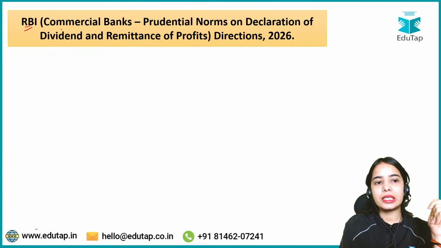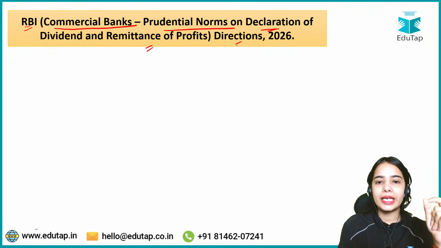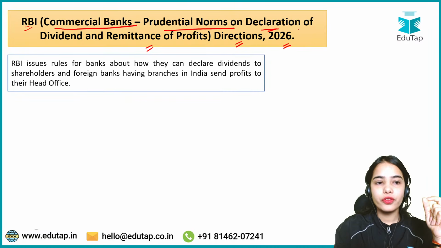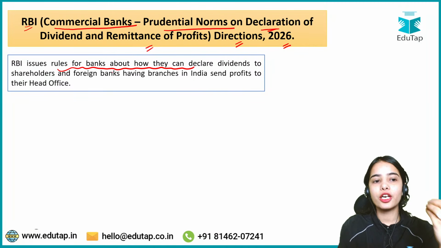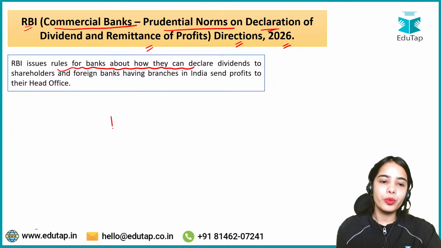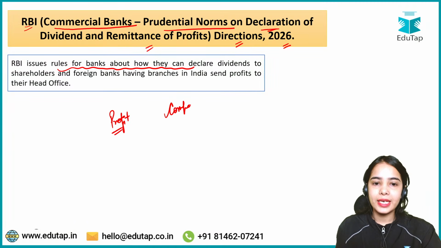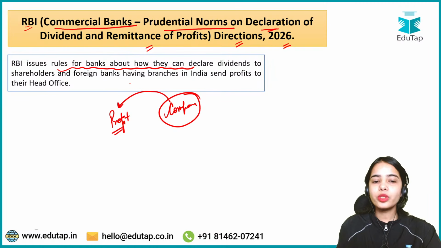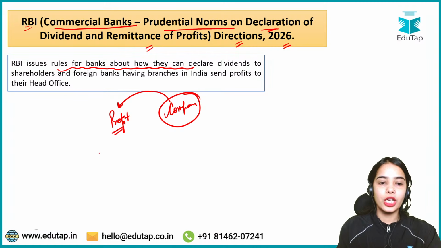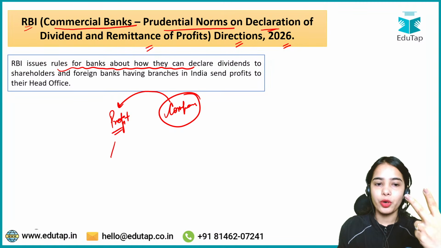The RBI has released the Commercial Banks Prudential Norms on Declaration of Dividend and Remittance of Profits Directions, 2026. RBI had previously also issued rules for banks about how they can declare dividends to shareholders. First of all, I hope you know that when a company is making a profit, there are questions of how and in what areas the profit is going to be distributed. There are three main areas where the profit is distributed.